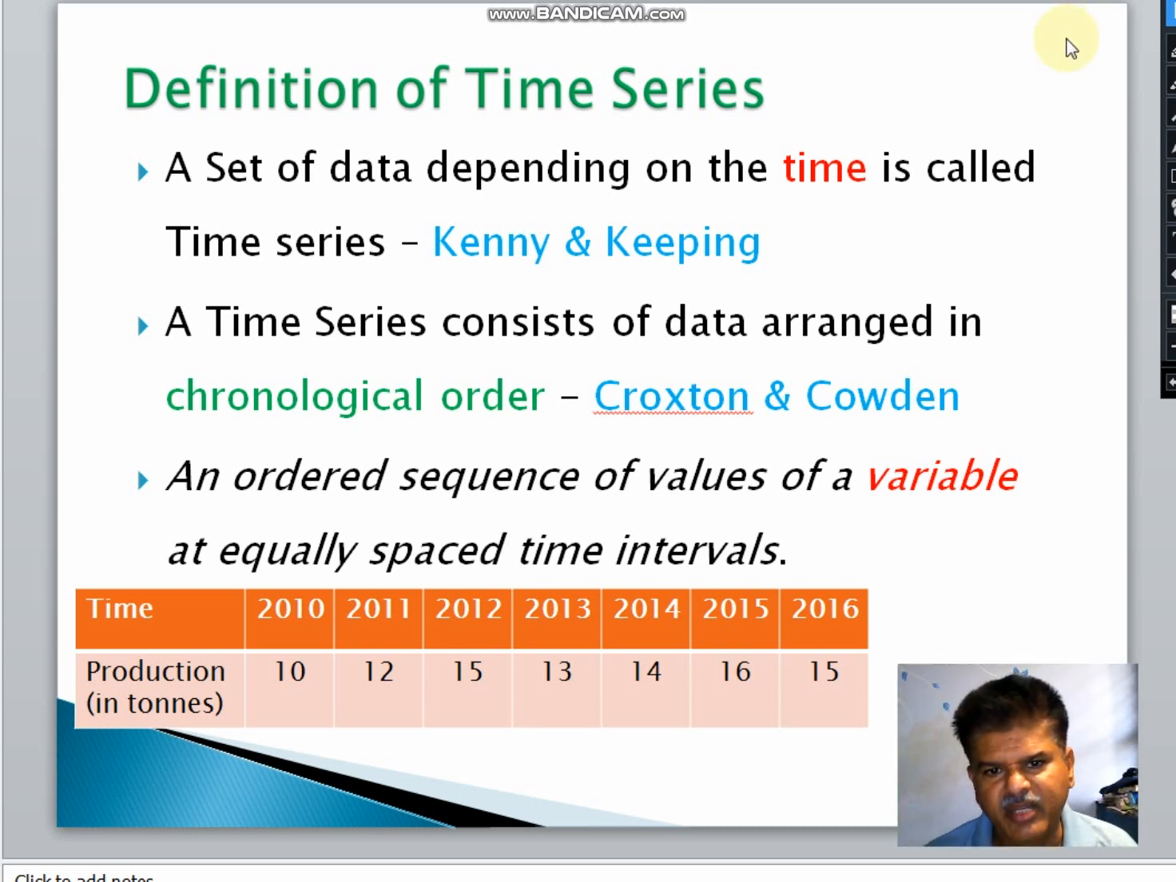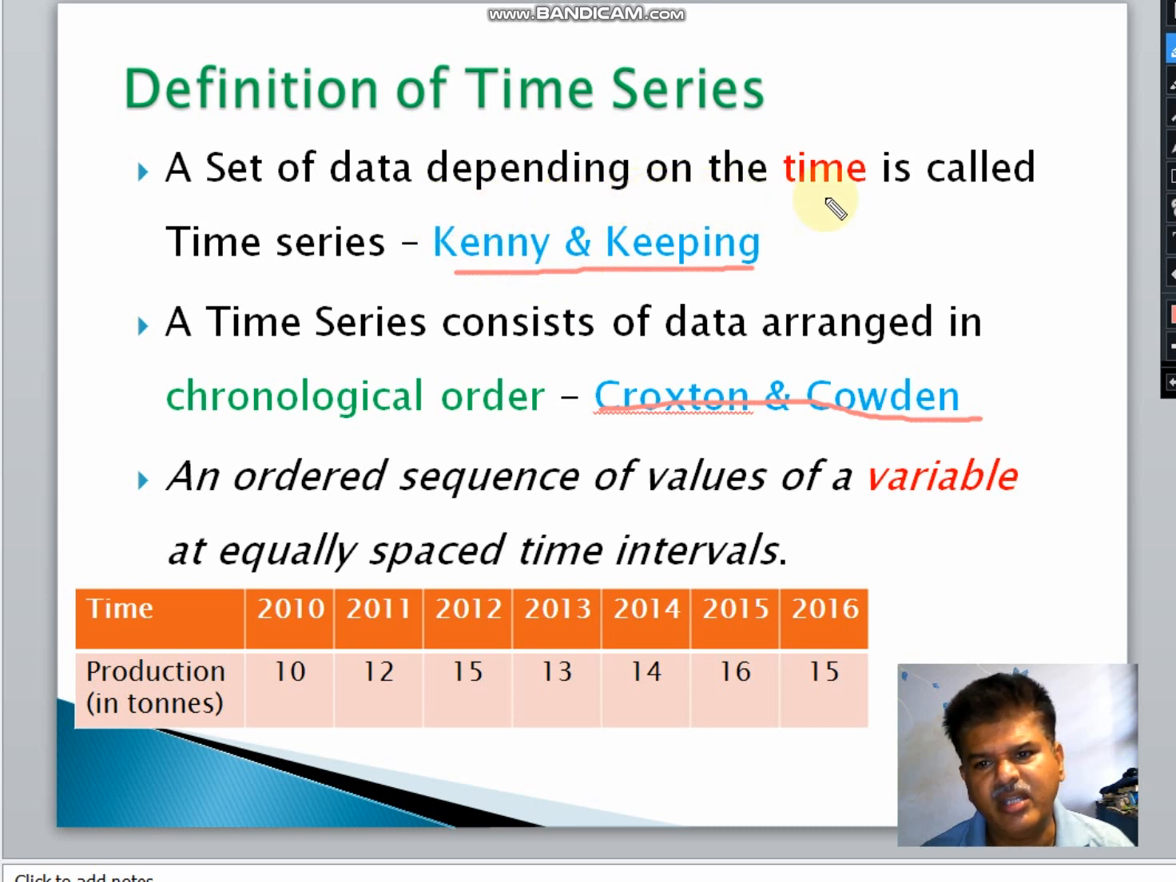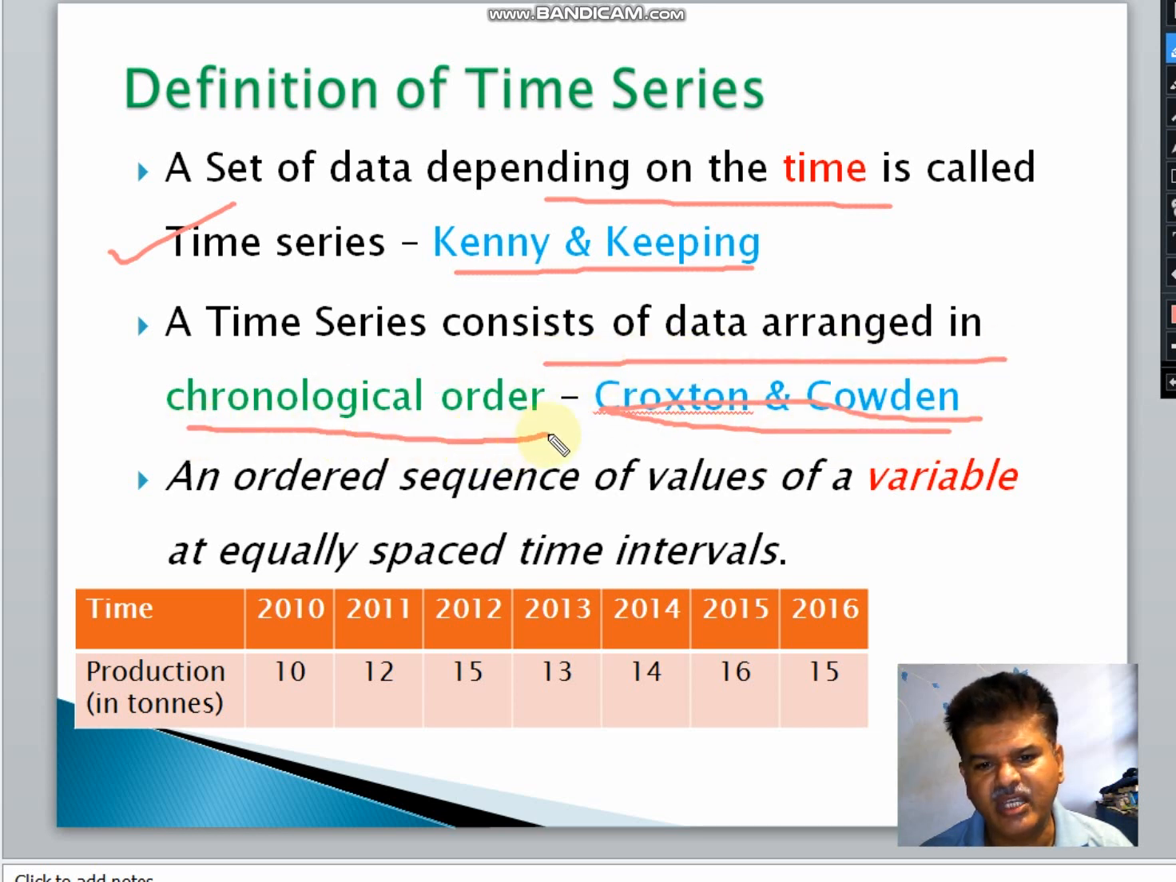Now, what is actually meant by time series? There are various definitions given by different statisticians. According to Kenny, it is a set of data depending on time. So any information which we are collecting, if the information depends on time, then it is called a time series. And according to Croxton and Cowden, a time series consists of data arranged in chronological order.